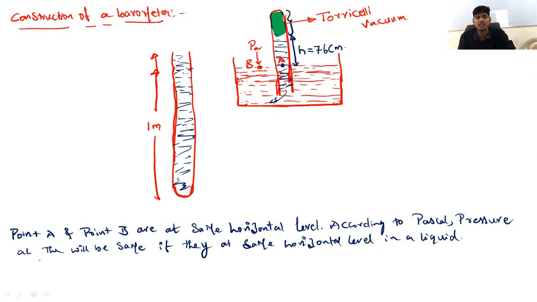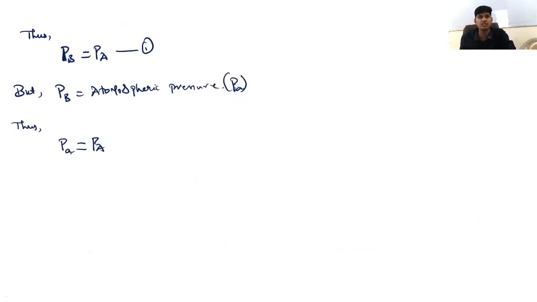So the pressure at A is 76 centimeter of column of mercury. So atmospheric pressure will be equal to pressure at point A. How to calculate pressure at point A, that we'll discuss.